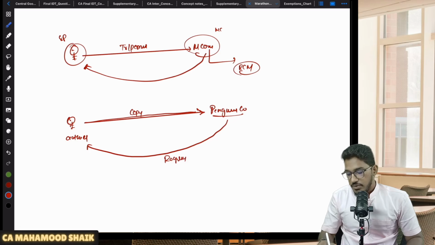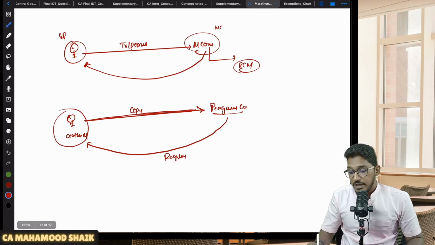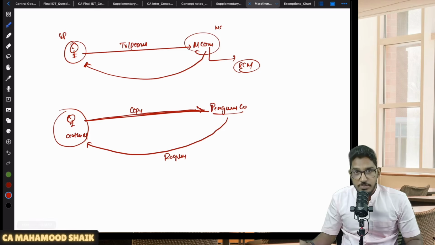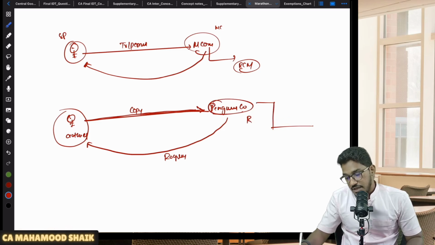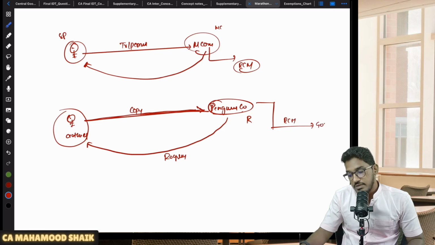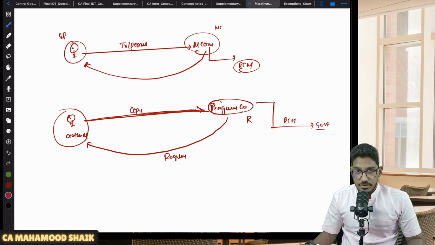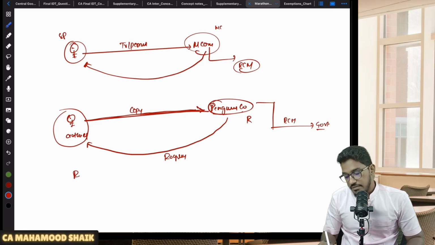So here, who is the service provider? As an author, I am the service provider. What service am I providing? I am permitting transfer or use or enjoyment of a copyright in relation to an original literary work to a publisher who is located in the taxable territory, who is the recipient. Now they say that this service is also getting covered under RCM. This publisher is required to pay the amount of GST to the government. Understood? Clear?